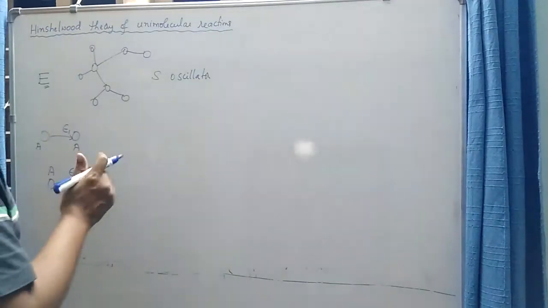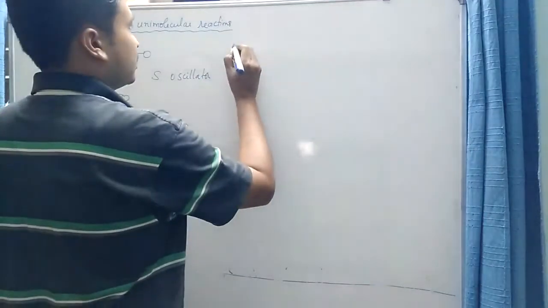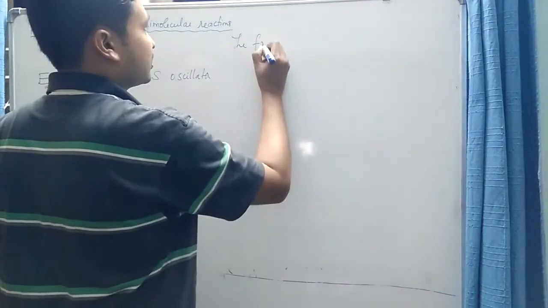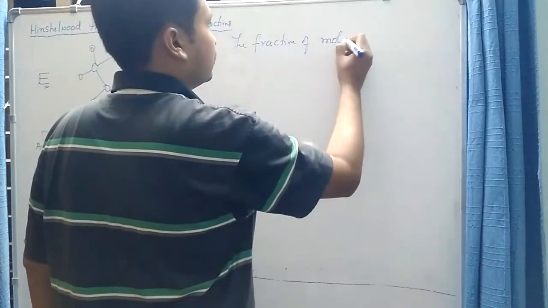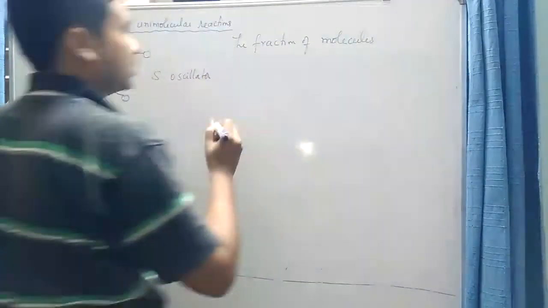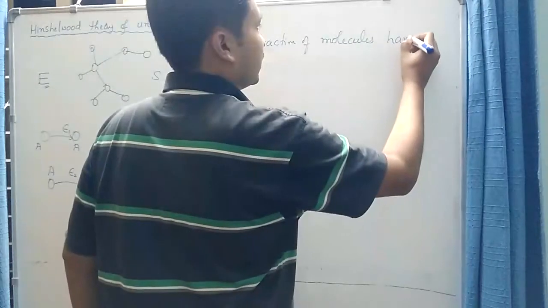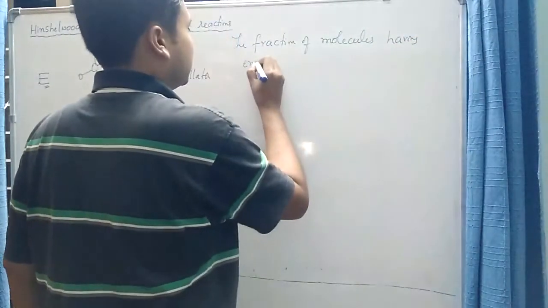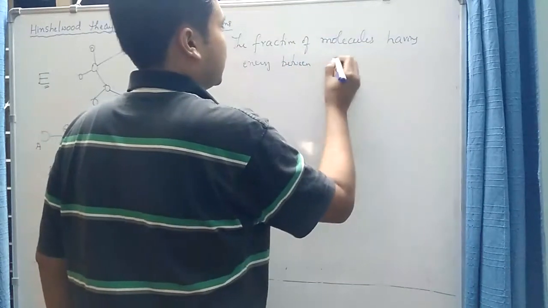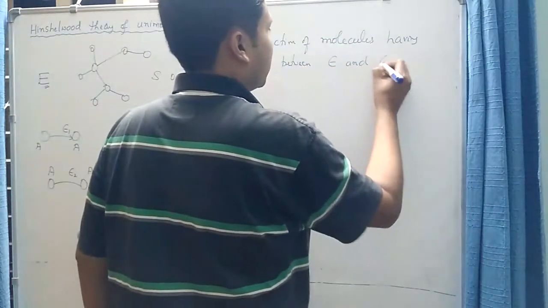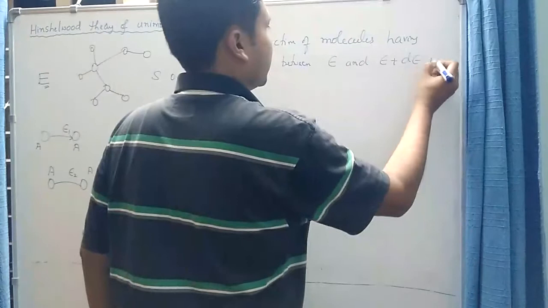And suppose I want to calculate the fraction of molecules having energy between epsilon and epsilon plus d epsilon.